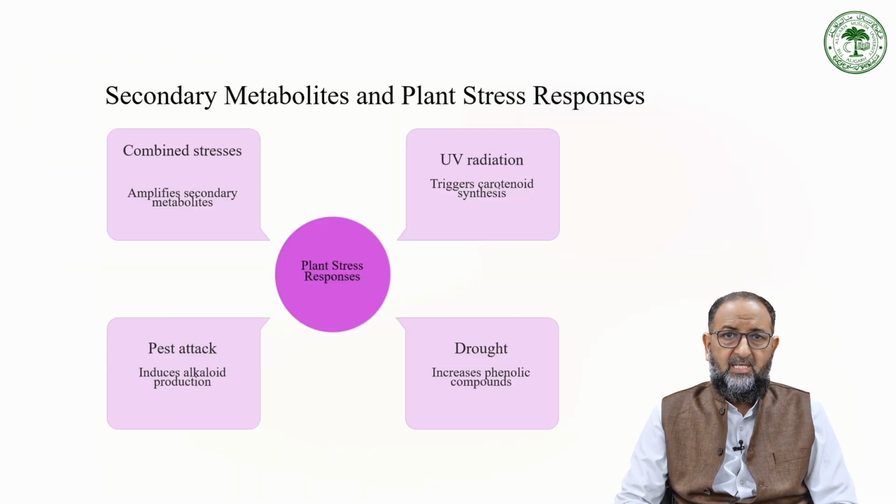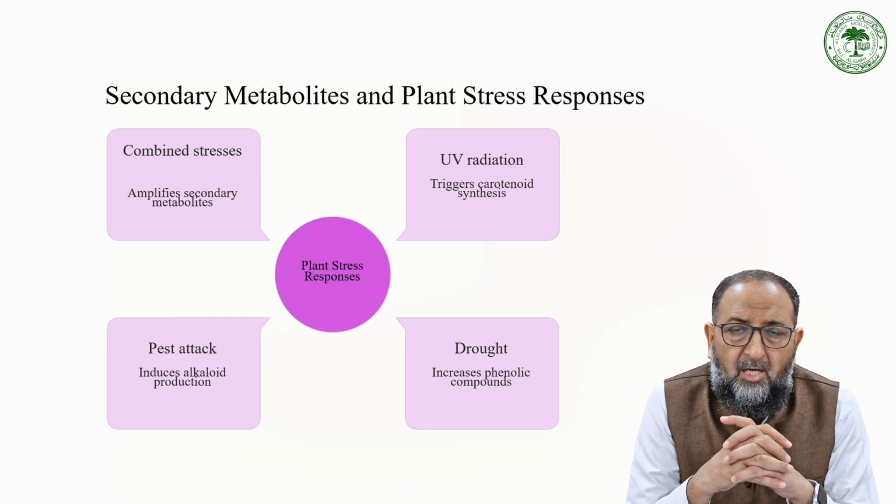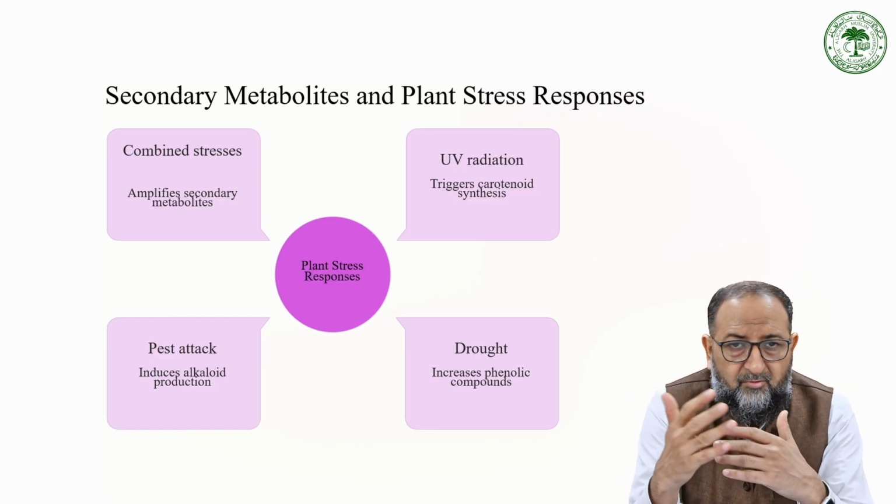Now, secondary metabolites and plant stress responses: combined stress amplifies secondary metabolites. UV radiation triggers carotenoid synthesis, and then there are pest attack and drought. So this is all about secondary metabolites and how they are produced from primary metabolites.